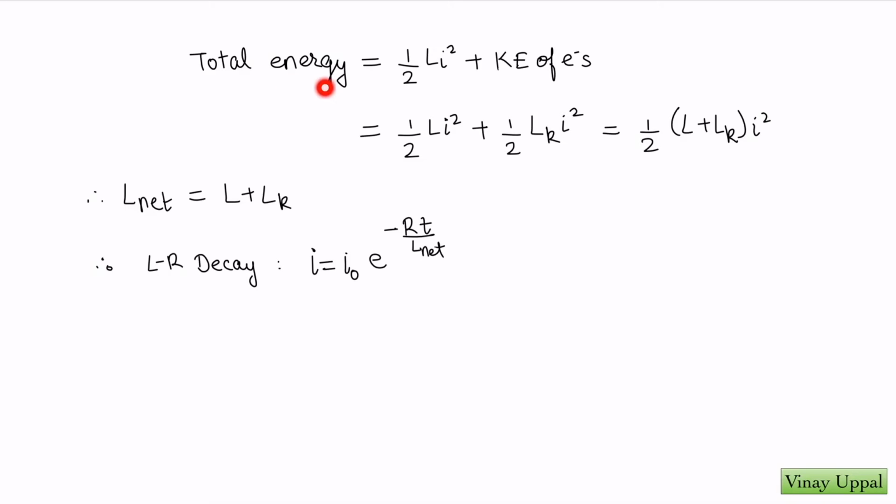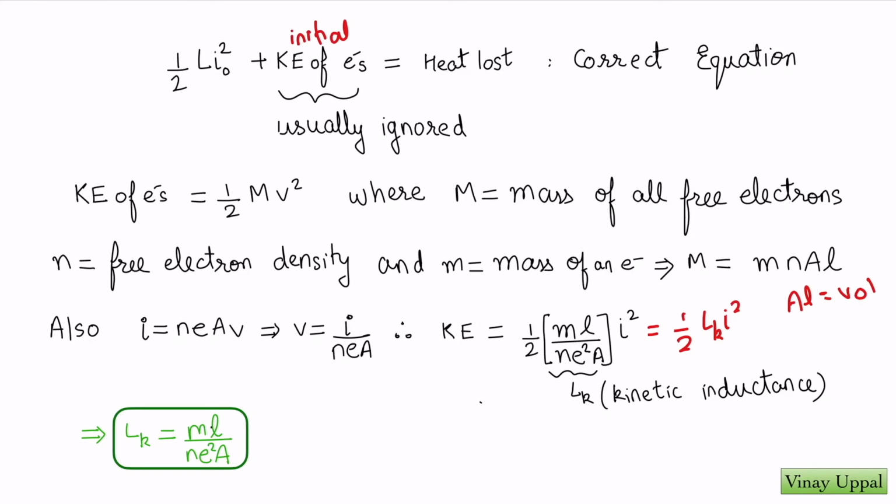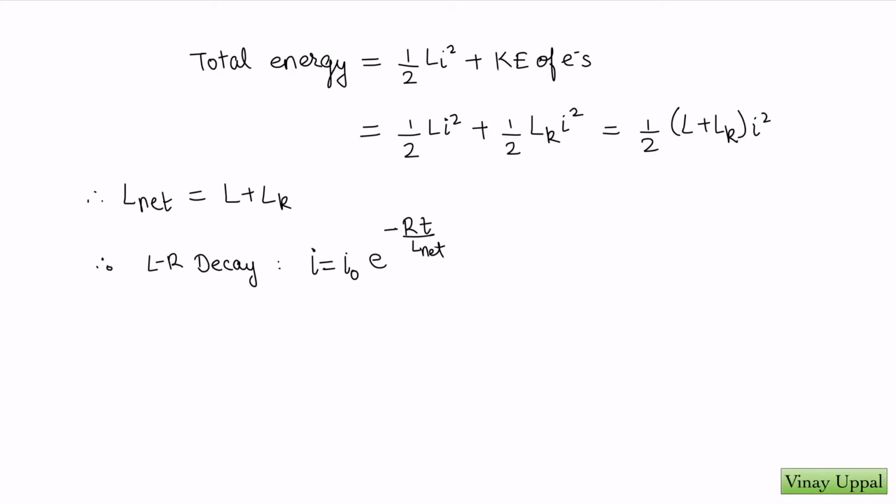Now the total energy of the circuit cannot simply be written as half Li squared, because we have to include the kinetic energy of the electrons. But the kinetic energy of the electrons can be written as half Lk I squared, which is what we had shown here. So now it becomes very simple. You can see that the total energy, instead of what we used to write earlier as half Li squared, has now become half (L plus Lk) I squared.